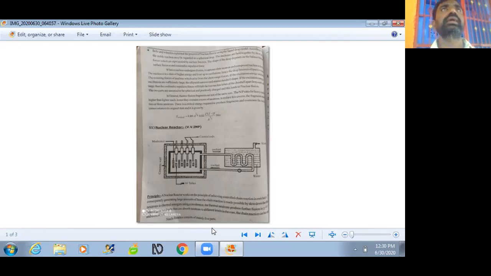Then three neutrons are generated and a high amount of energy is released, because of the mass-energy relation.